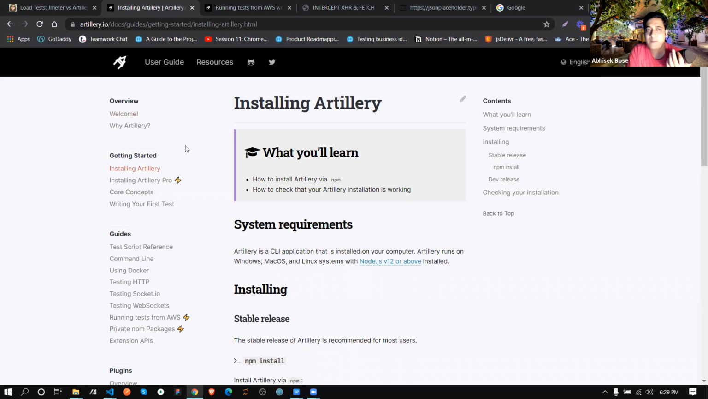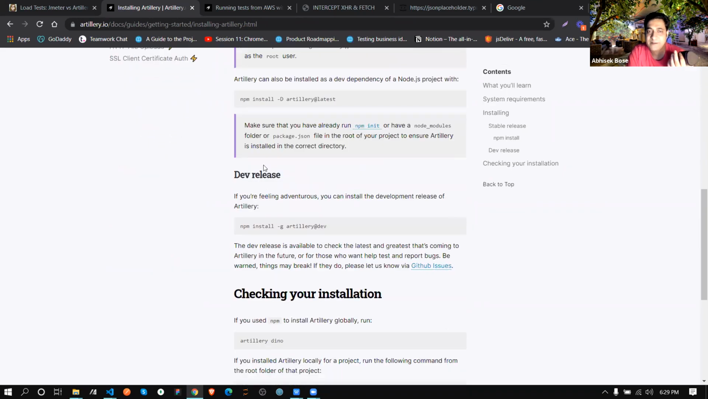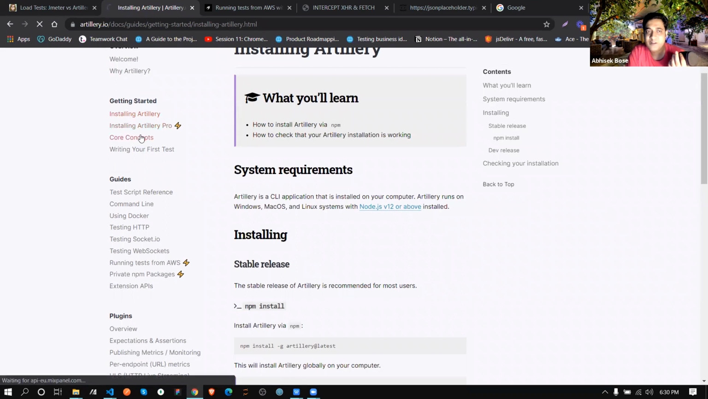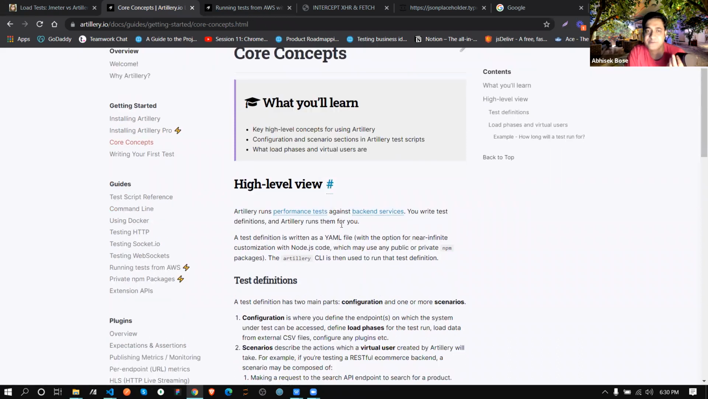Just go and check artillery.io, their documentation. This is pretty simple because you already know this npm install -g, why we are going to use it. So you just copy and paste, and it will install. For development, you will just do it this way. Once this is done, go to core concept. Obviously, don't go to the Pro section because that is a paid version we are not going to use.